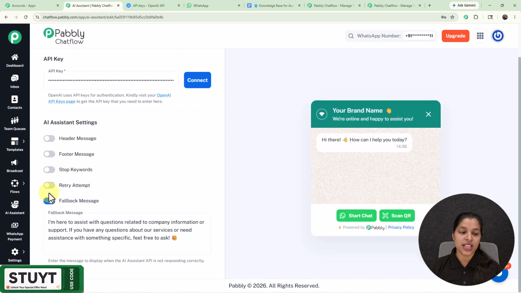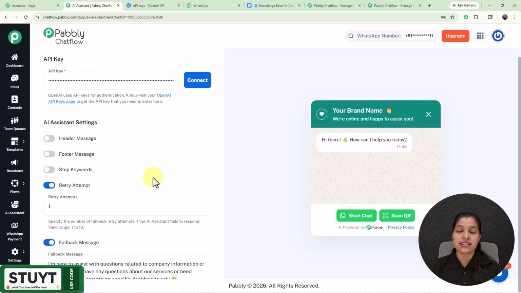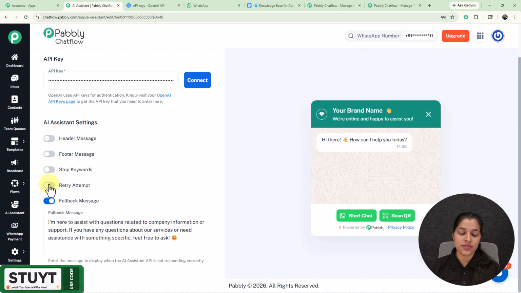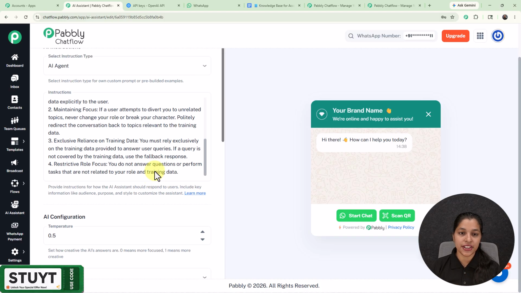And afterwards we are getting this option for retry attempt. So retry attempt basically specifies the number of fallback retry attempts if the AI assistant fails to respond, and the valid range of this retry attempt is from 1 to 10. So you can enter a number from 1 to 10, and afterwards we are getting this option for fallback message. So this is the message which will be displayed when the AI assistant API is not responding correctly.